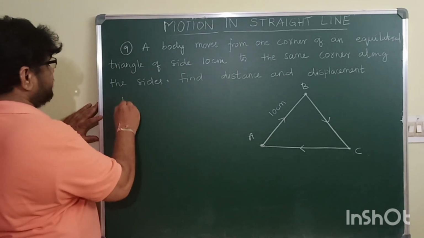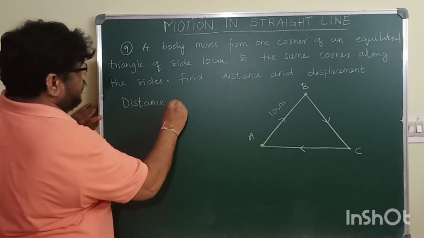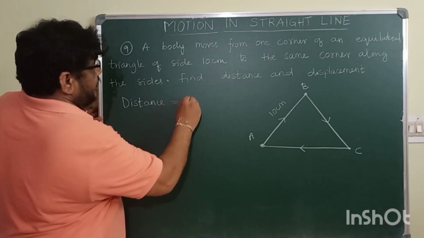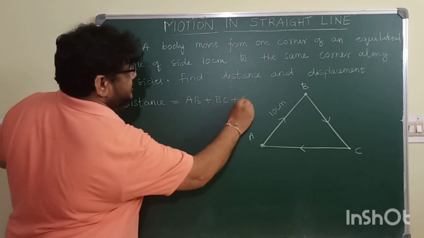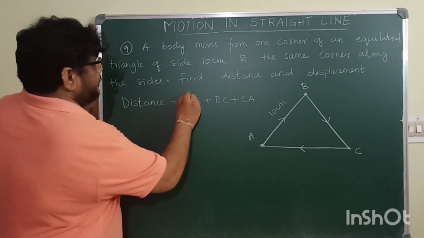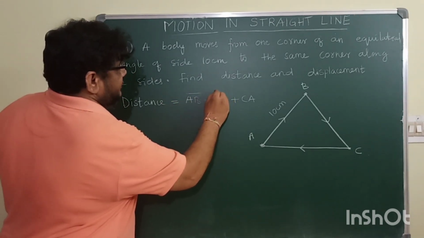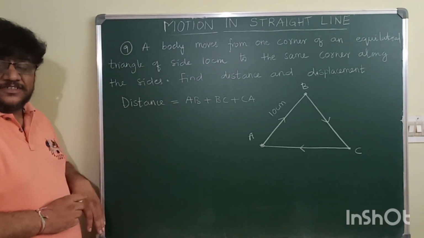So distance is equal to AB plus BC plus CA. Length of line segment AB plus length of line segment BC plus length of line segment CA.